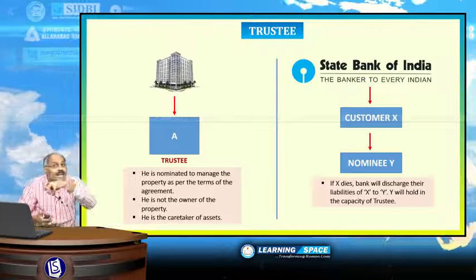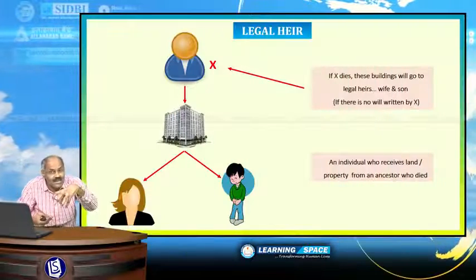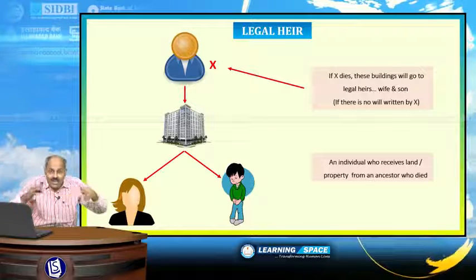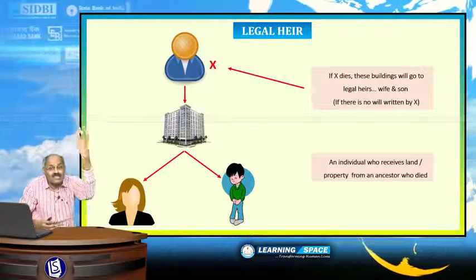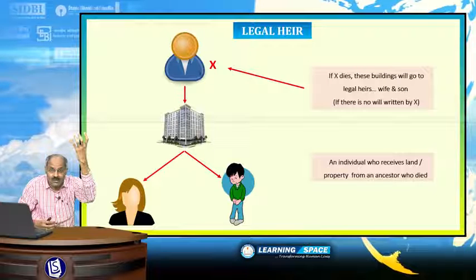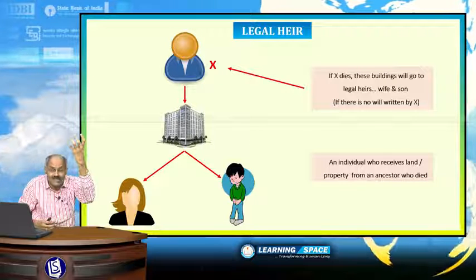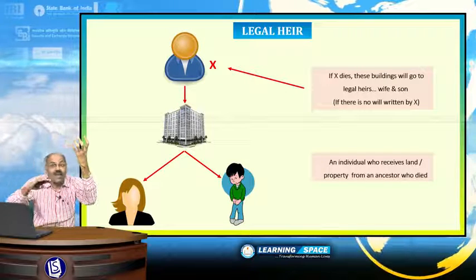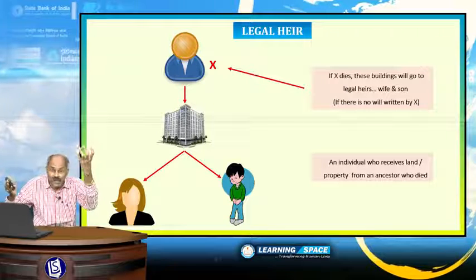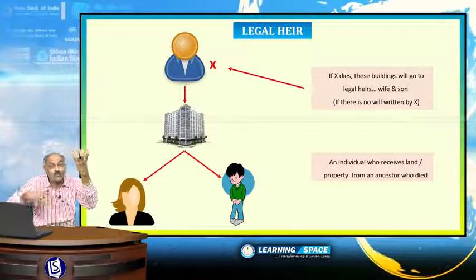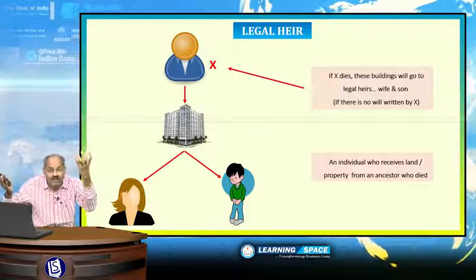But look at the legal heir. The legal heir, as per the law, will be the owner of that property if the ancestor dies. If ancestor X dies, as per the law of the land, and the law of the land may be different across the communities, Muslims may have one law, Hindus may have another law.